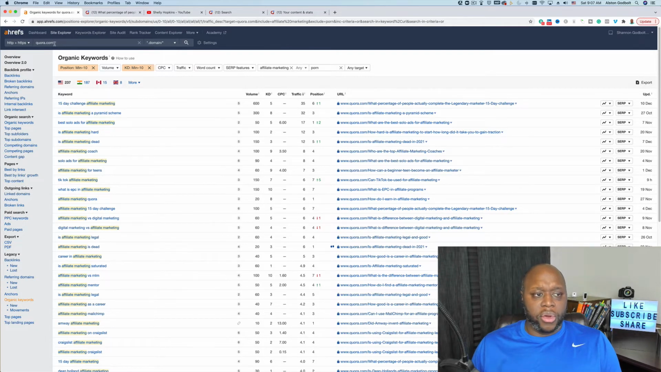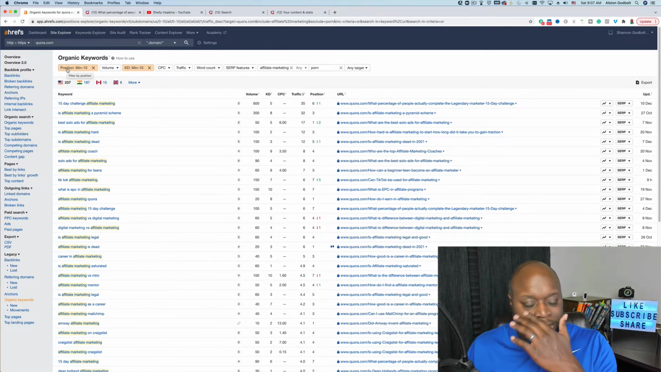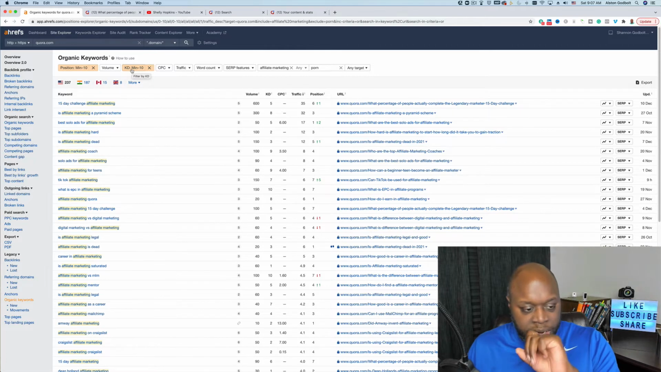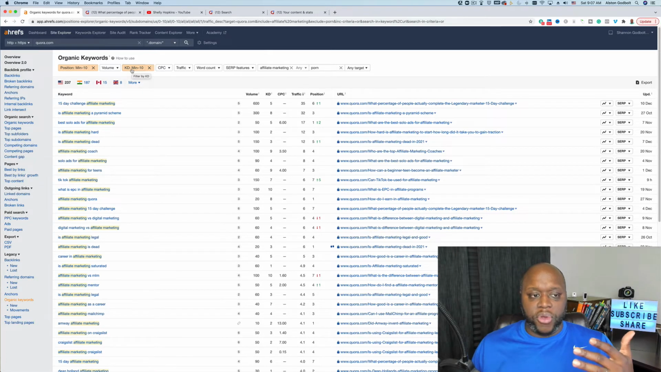You put Quora.com in the Site Explorer. You change the position to between 1 and 10, so 10 is the max, so that you are answering questions that only show up on the front page of Google. Then you want to change the keyword difficulty to 10 or less. You can also do 20 or less, but I recommend that you stay at 10 or less, so that gives you the best chance of your answer ranking. And then make sure that you add in your keyword.